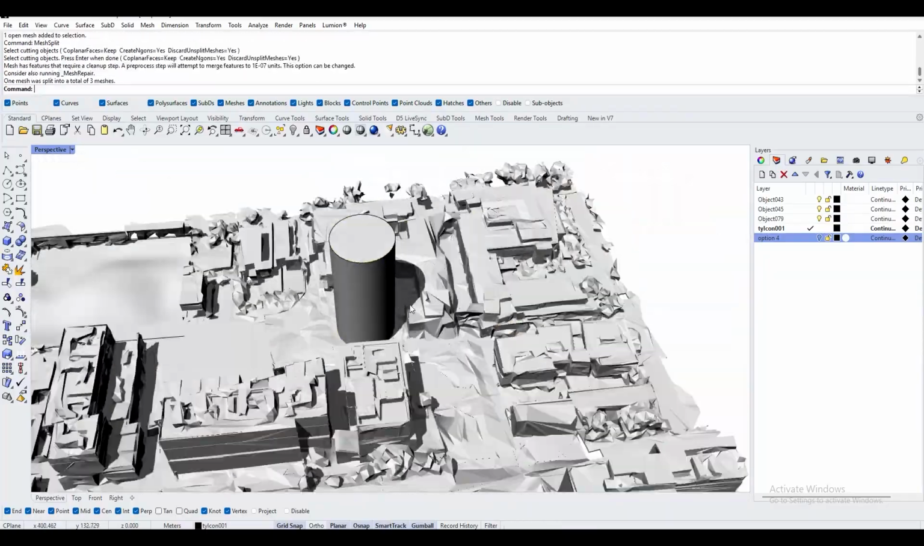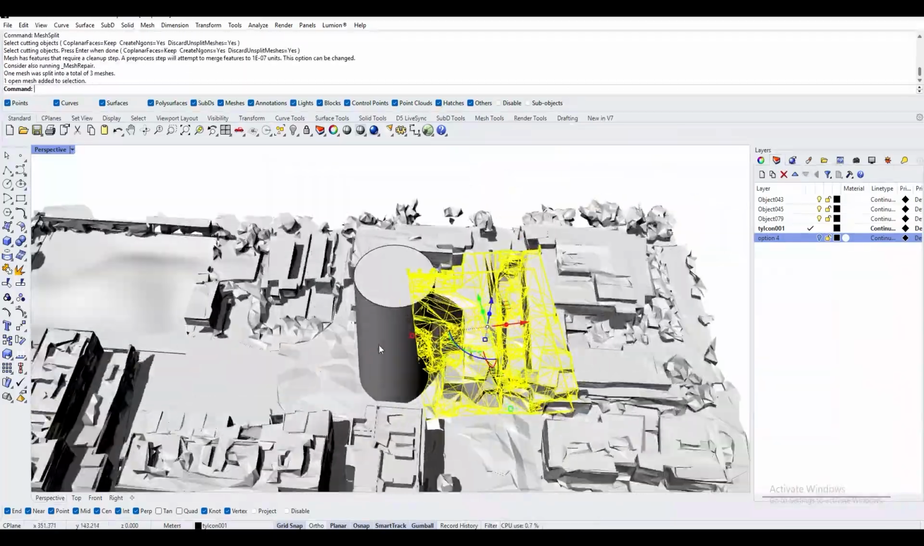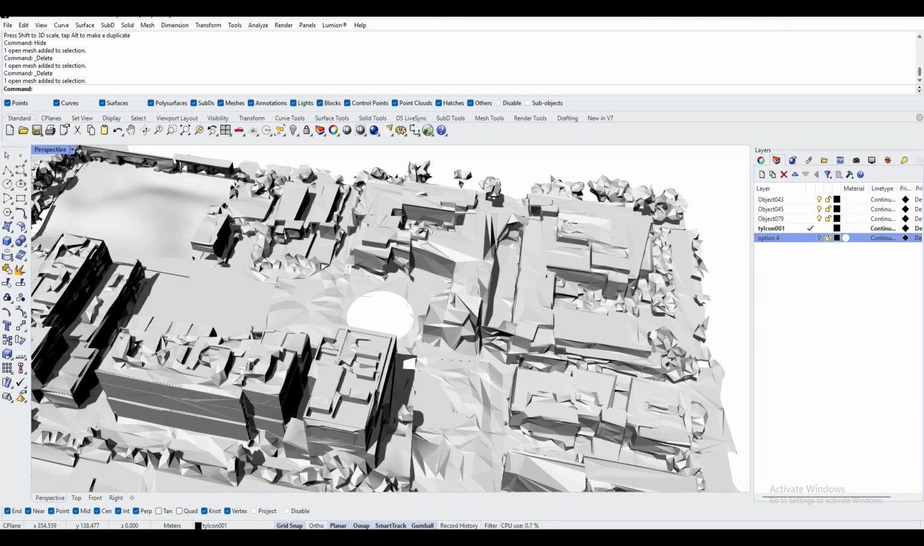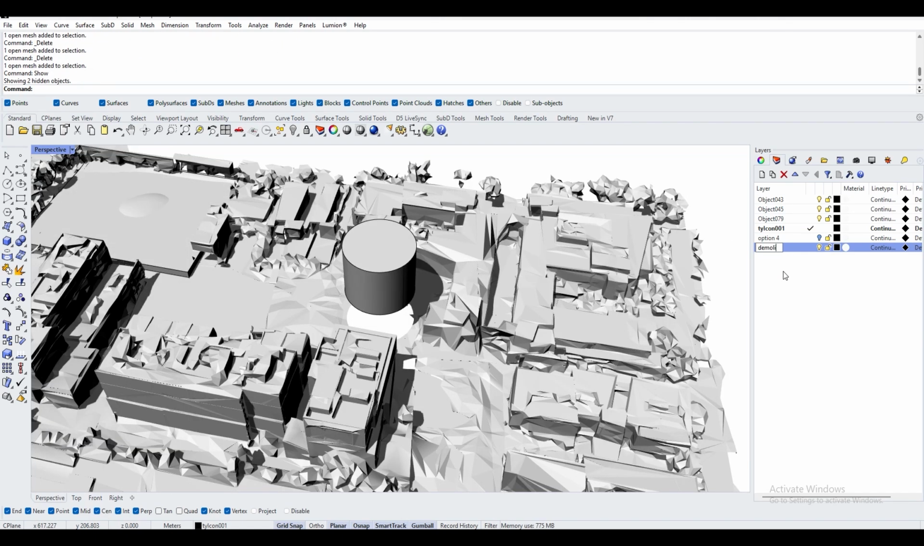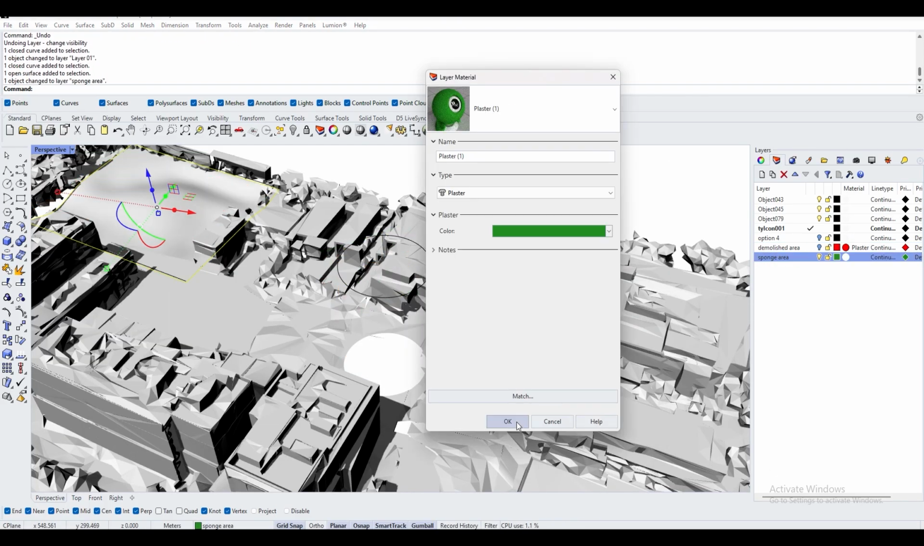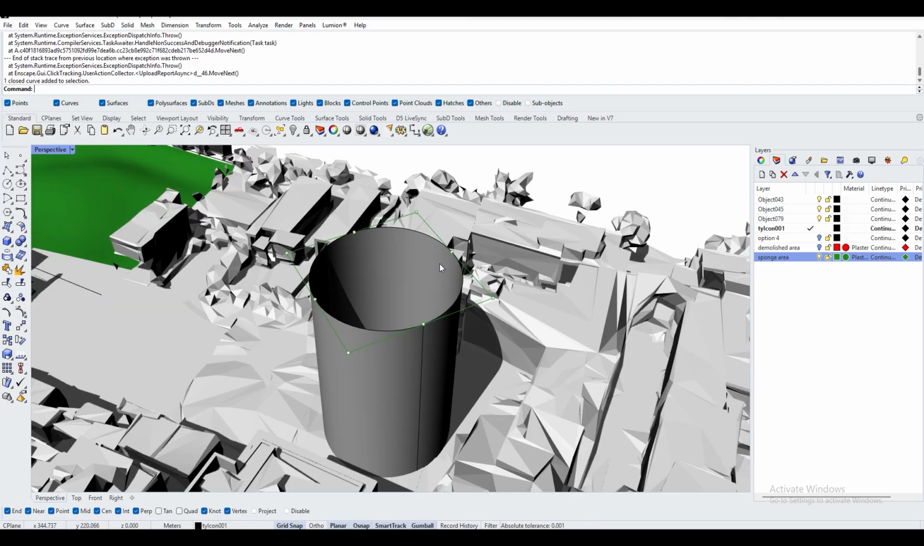Continue with similar steps as the box building, and now we have a perfect circular hole. I will gather the sponge area into one layer and name it. Change the color to green.